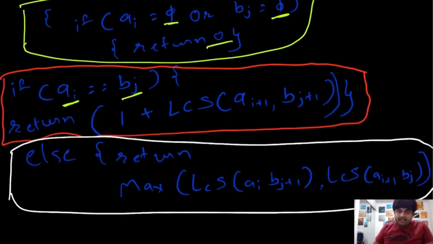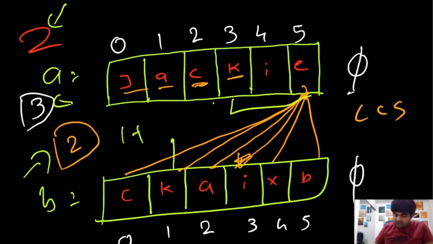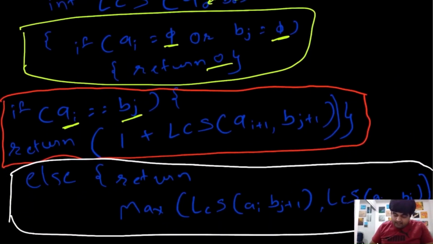If there is a match, we do this process. So whatever the way we calculated these values, we simply do 1 plus whatever the remaining area is left on the substring, and that is what we are doing.